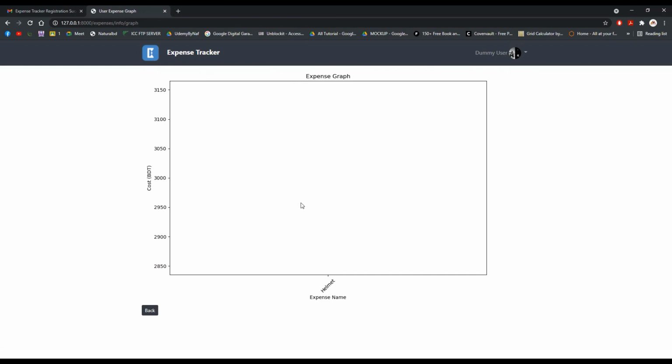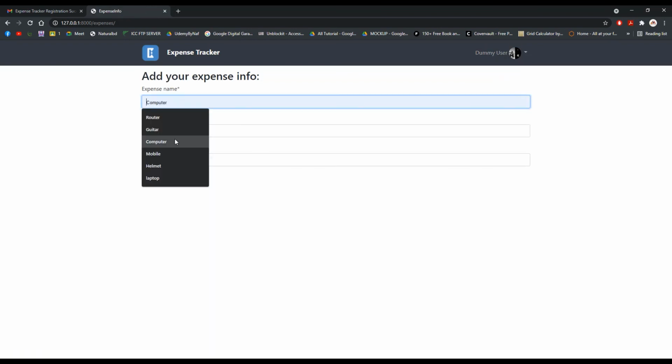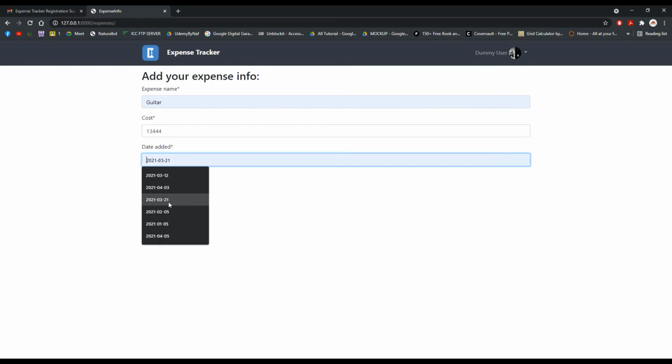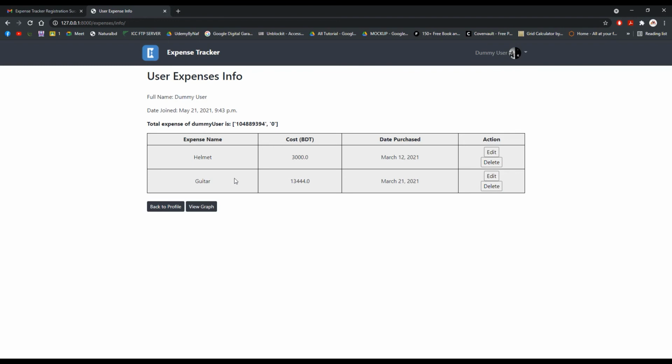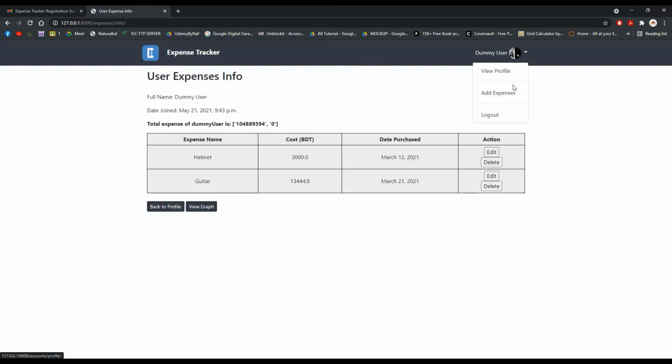View graph. Yeah, the graph is not generated because there is only one data in the table, so let's add one more data, and this is guitar. Let's call this, and the date should be that, and submit. You can see there is another data, and now let's see the graph. You can see the graph has been generated. If you add more data, the graph will look different.